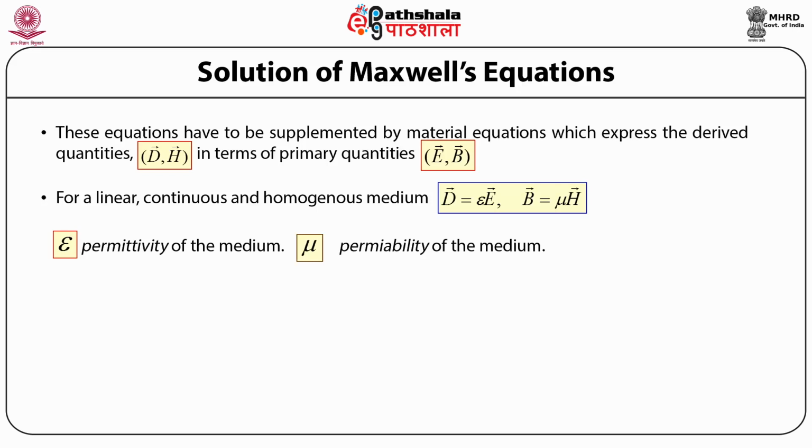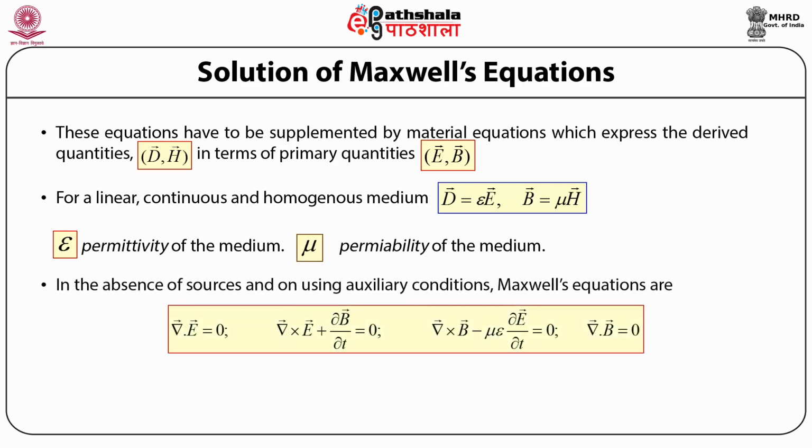Now, if we consider a situation where there are no sources, then on using the auxiliary conditions, the Maxwell's equations can be written for such a material medium as del dot E, that is the divergence of the electric field, is equal to 0. This is due to the fact that we are assuming there are no sources in the material medium, so the charge density would go to 0. Similarly, the second Maxwell equation becomes the curl of the electric field vector plus the partial time derivative of the magnetic field induction vector B is equal to 0.